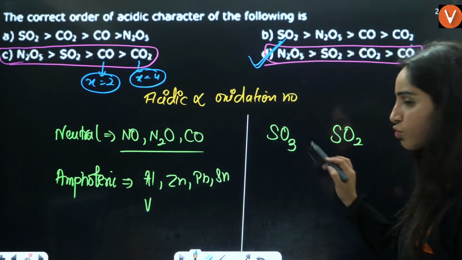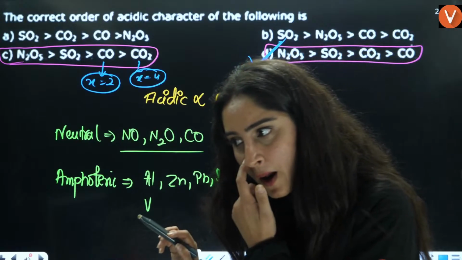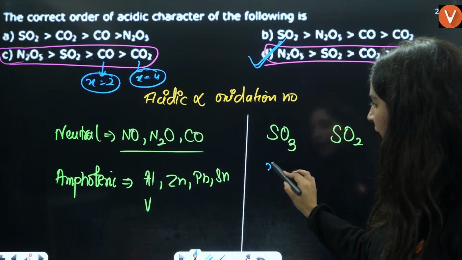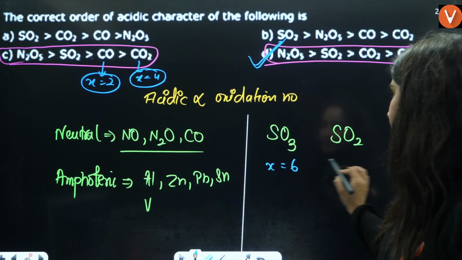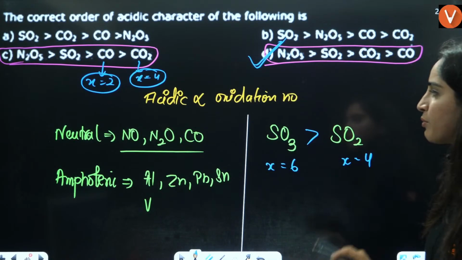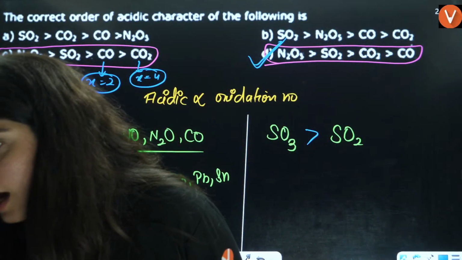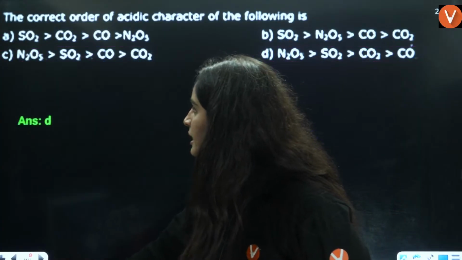Achha, out of SO3 and SO2, which is more acidic? Now, X is equal to 6 for SO3 and X is equal to 4 for SO2. So SO3 is going to be more acidic. Okay, very good.